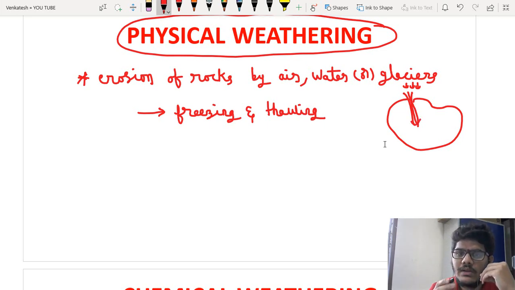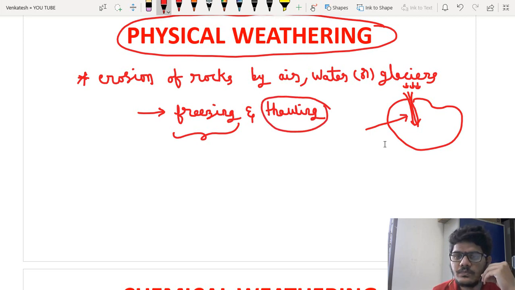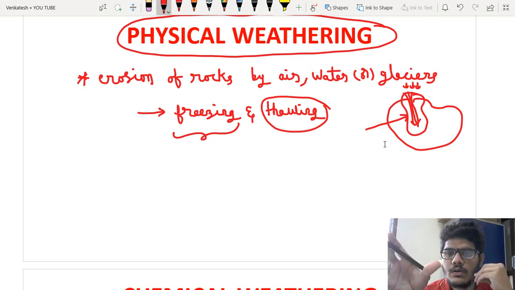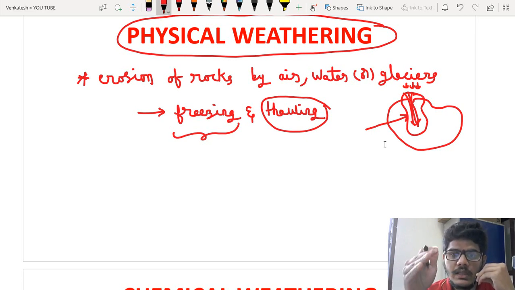The alternate freezing and thawing cycles occur due to temperature changes. If the temperature decreases, this water becomes ice. If the temperature increases, this ice becomes water. So due to alternate freezing and thawing cycles continuously, the water present in the rock can break the rock, and it is carried away by air, water, or maybe glaciers.